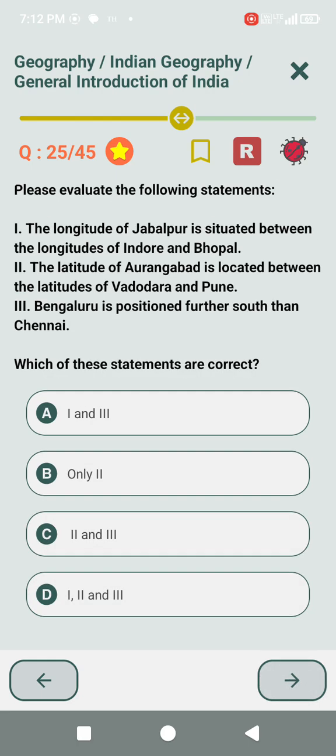Please evaluate the following statements. The latitude of Aurangabad is located between the latitude of Vadodara and Pune. Bengaluru is positioned further south than Chennai. Which of these statements are correct? Both. 2 and 3.